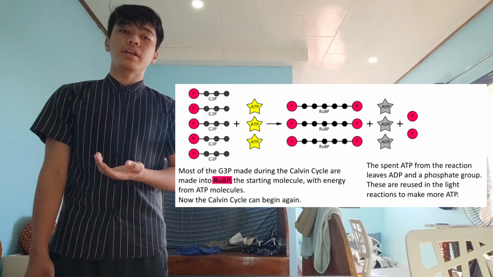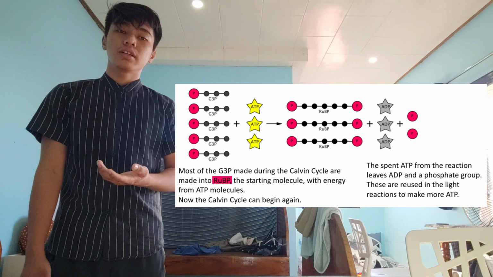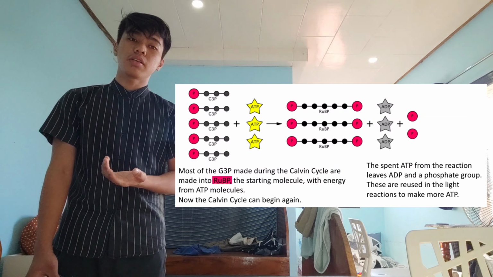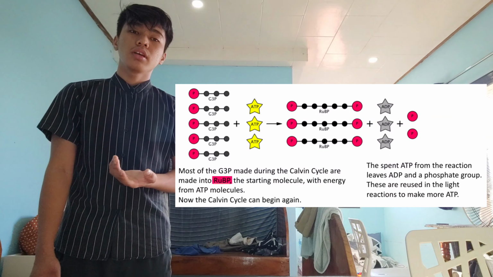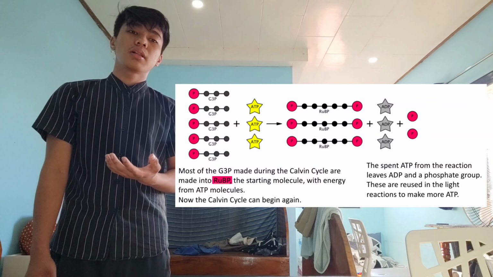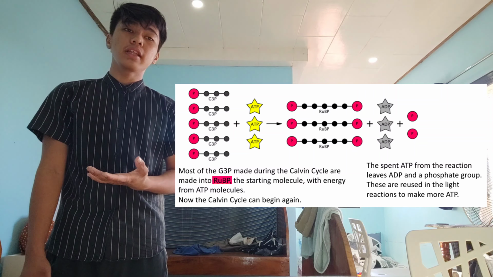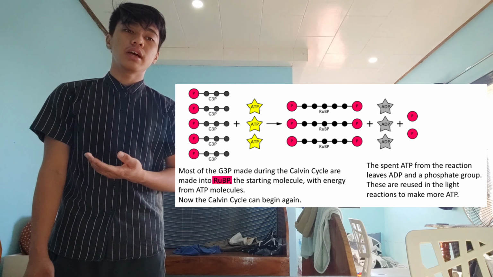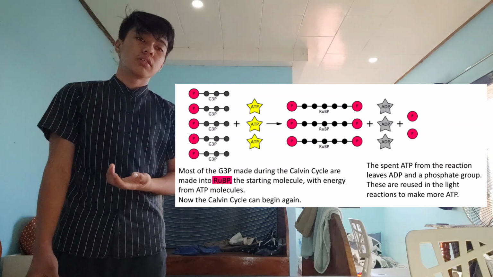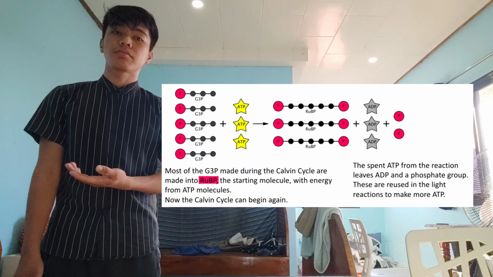Most of the G3P made during the Calvin cycle is made into RuBP, or the starting molecule. With energy from ATP molecules, the cycle called the Calvin cycle can begin again. Thus, the spent ATP from the reaction leaves ADP and a phosphate group. These are used in the light reactions to make more ATP.